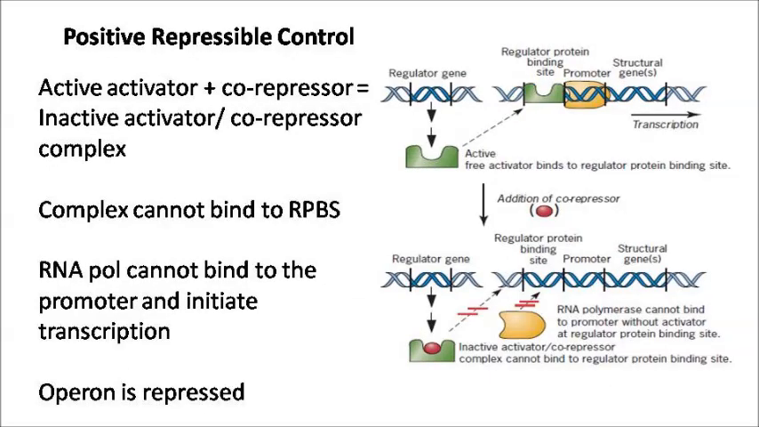The other kind of positive control mechanism is positive repressible control. In positive repressible control, the active activator, which is free of co-repressor, can bind to the regulator protein binding site, then RNA polymerase can bind to the promoter, and transcription is initiated. But when co-repressor binds to the activator, it becomes an inactive activator-co-repressor complex. This complex can no longer bind to the regulator protein binding site, and RNA polymerase cannot bind to the promoter without activator at its binding site.